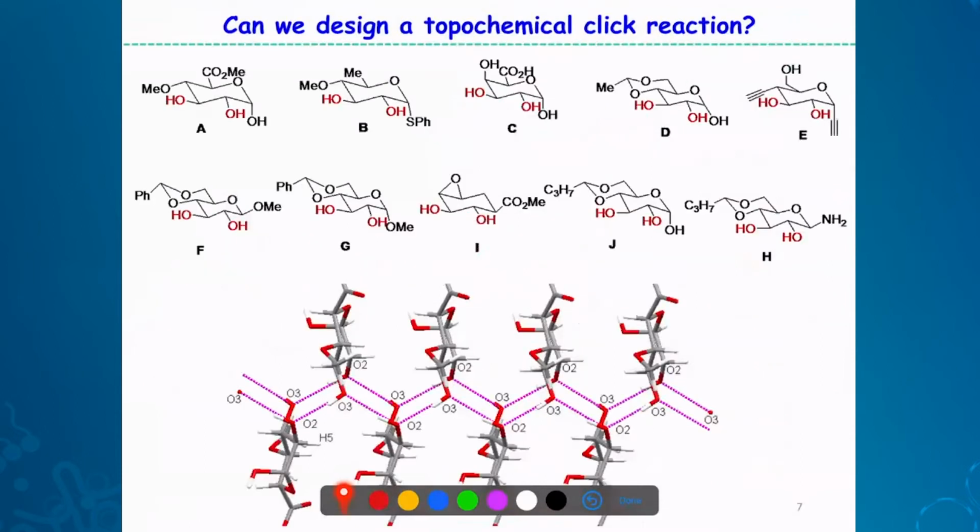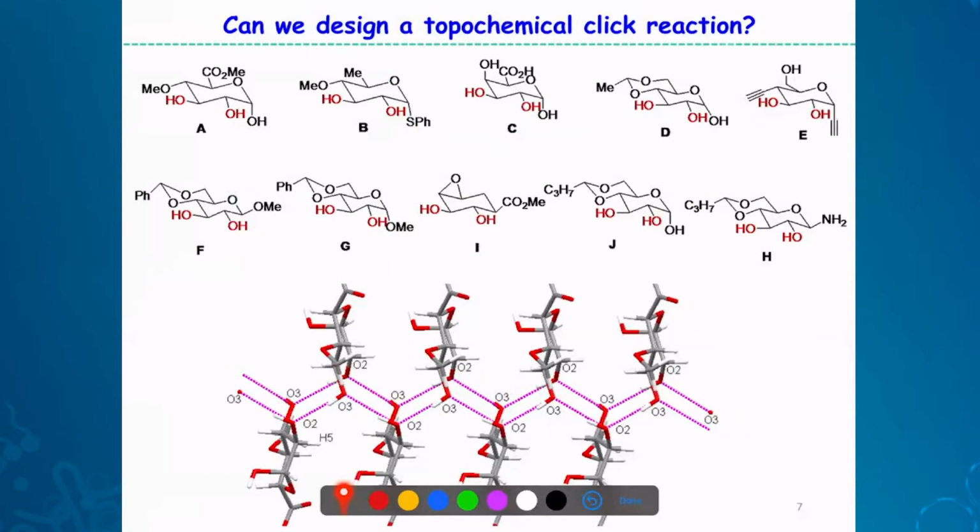So can we design such topochemical reactions, more topochemical reactions? Then we looked at the Cambridge Crystallographic Database actually. So all these structures are reported, crystal structures, and all of them have this peculiar diol motif. And because of this diol motif, all of them undergo this kind of zigzag hydrogen bonding.